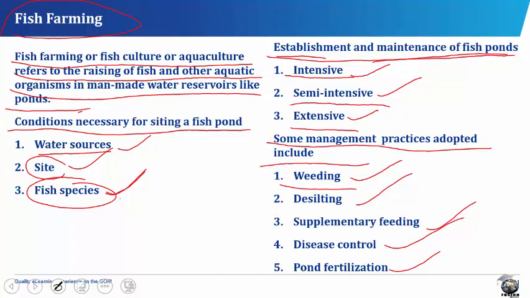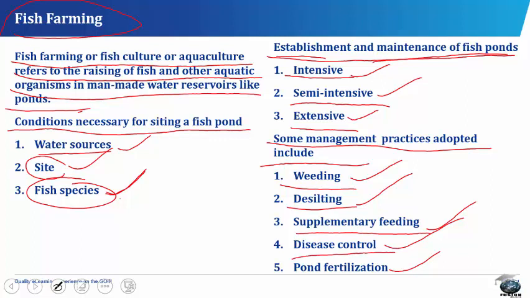In weeding, this is the periodic removal of weeds. Desilting is the periodic removal of silt deposits in the pond to improve light penetration and visibility and to allow in more oxygen. Supplementary feeding. In supplementary feeding, groundnut cake and palm kernel cake is used to supplement their feed and increase fish yield.